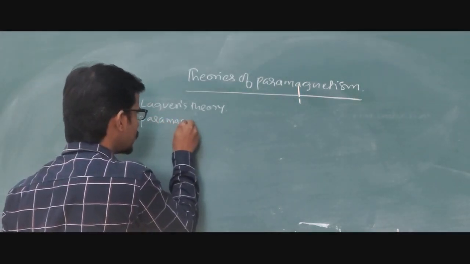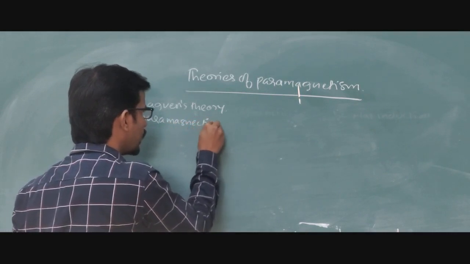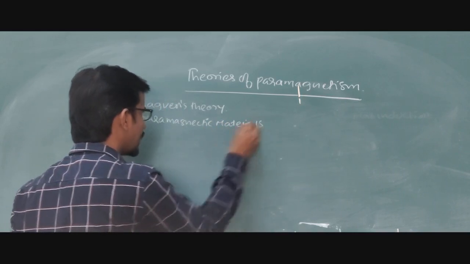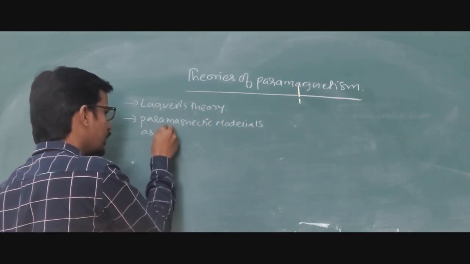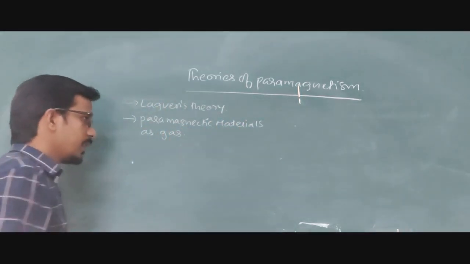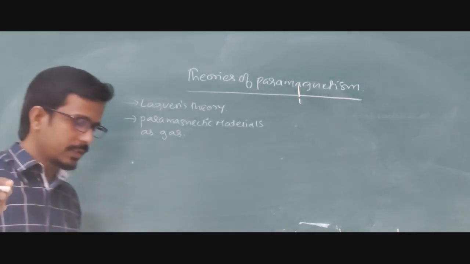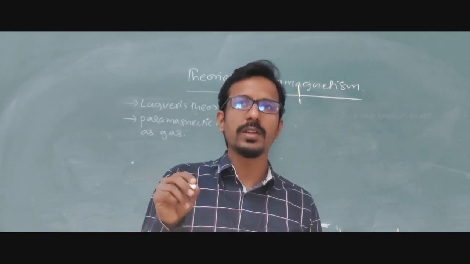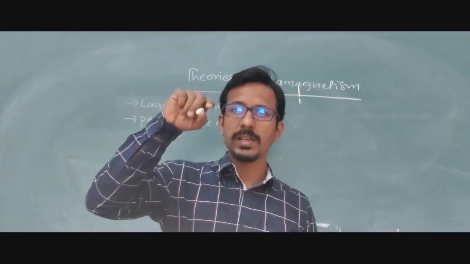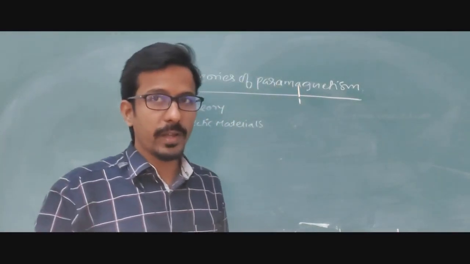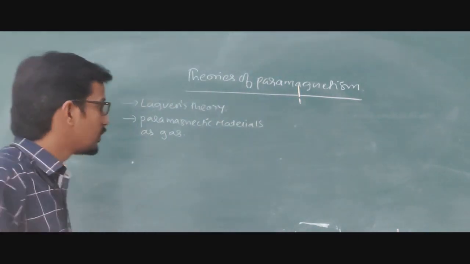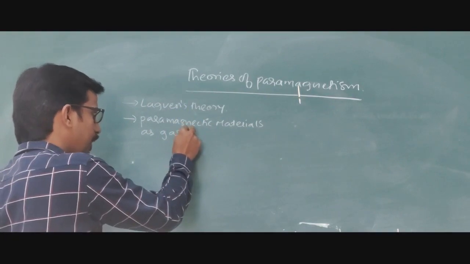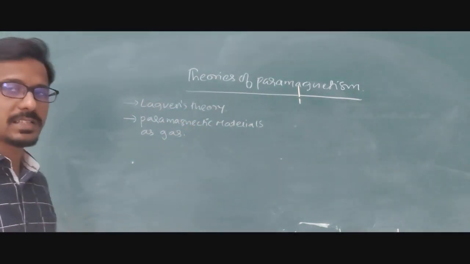He considered the paramagnetic material as a gas. He took a material called the paramagnetic material, and this paramagnetic material he considered as a gas. Our first task is to take the Langevin theory and see how it treats a paramagnetic material as a gas.